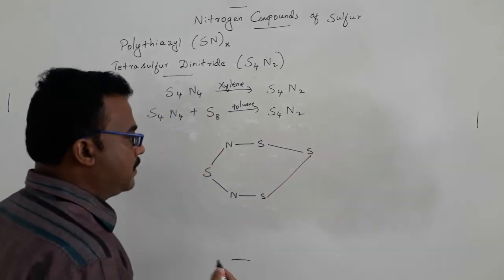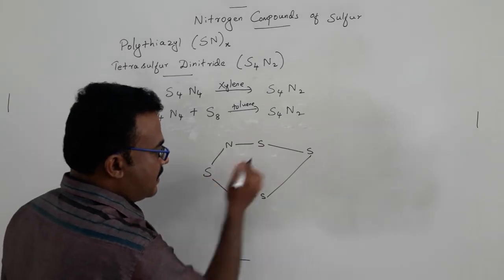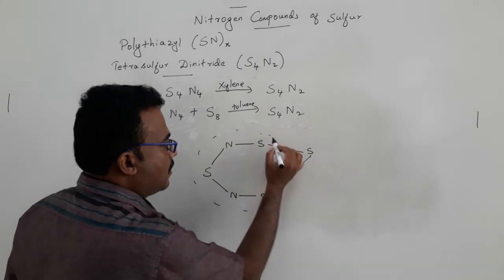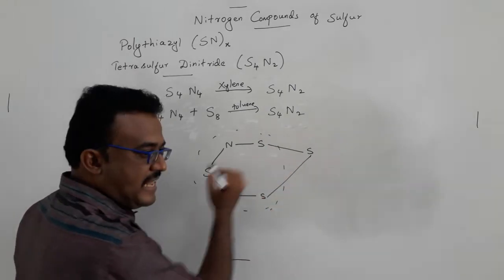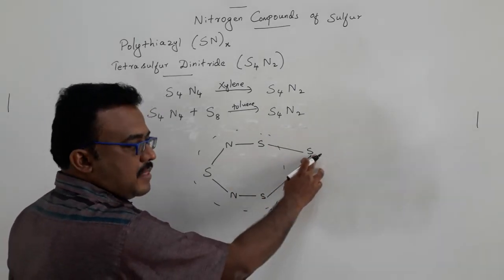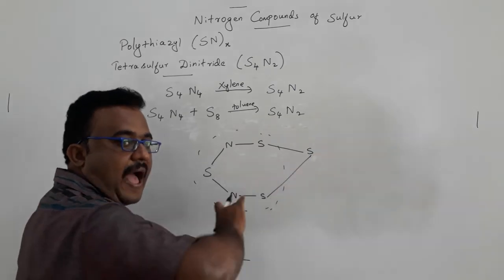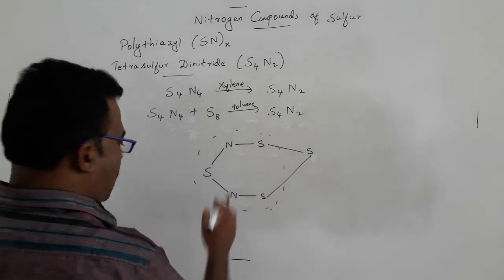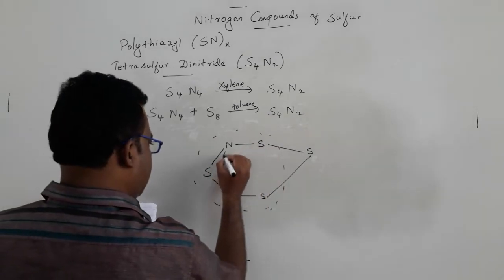What does it mean? These 5 atoms will be in a plane, and the sixth sulfur is just away from the plane. That's what I have drawn in this structure.